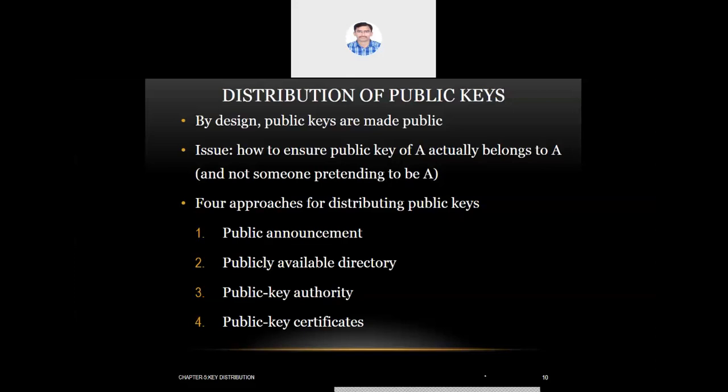Then there are four approaches for distributing public keys. So how do we distribute public keys securely among peers? That we're going to discuss. The four methods are: the first one is public announcement, second is publicly available directory, third is public key authority, and fourth is public key certificates. So let us try to understand each and every one.